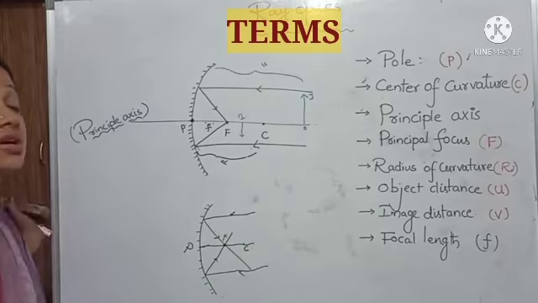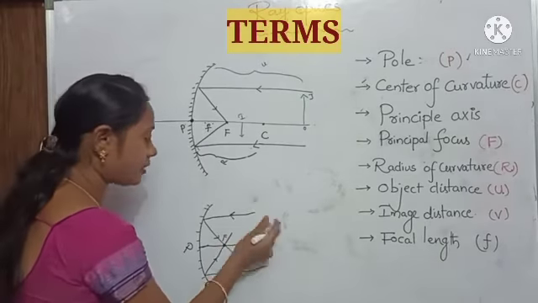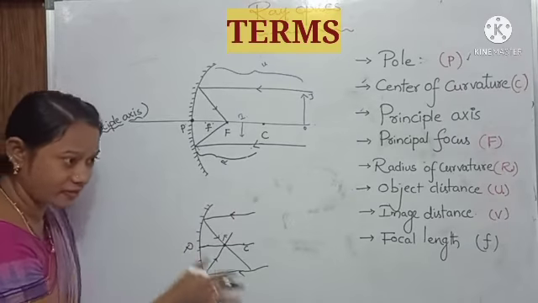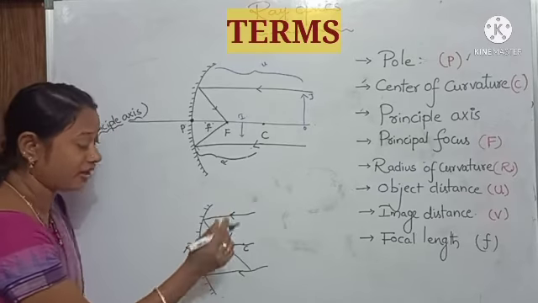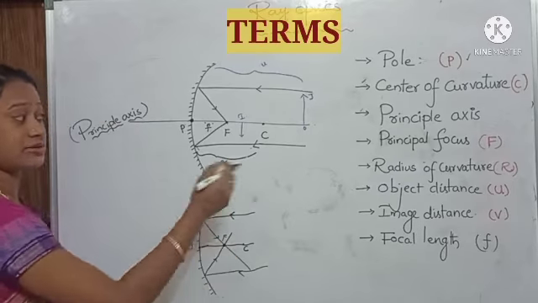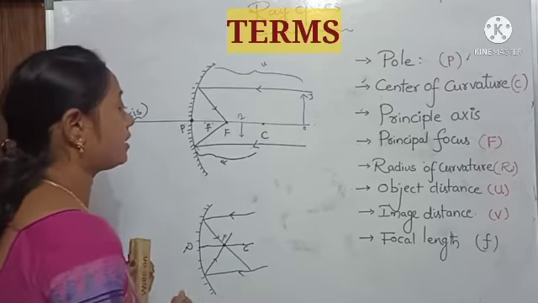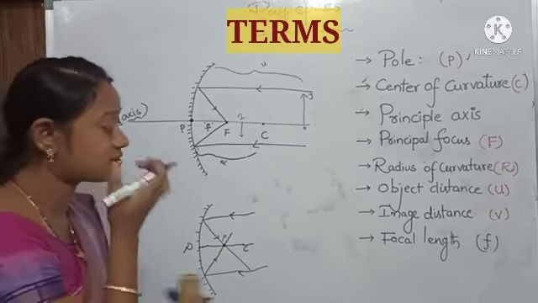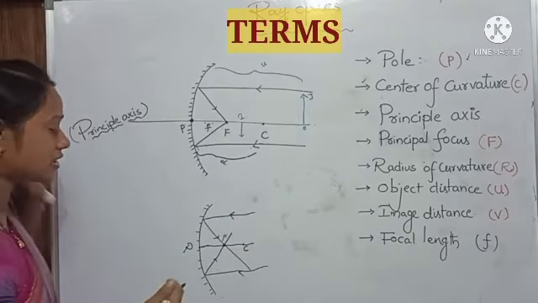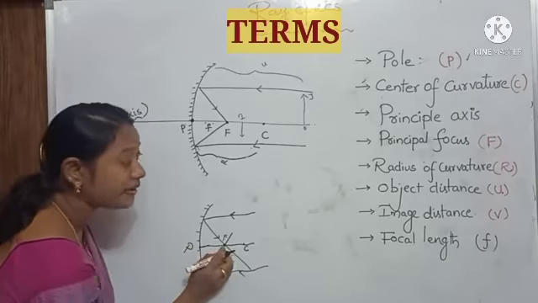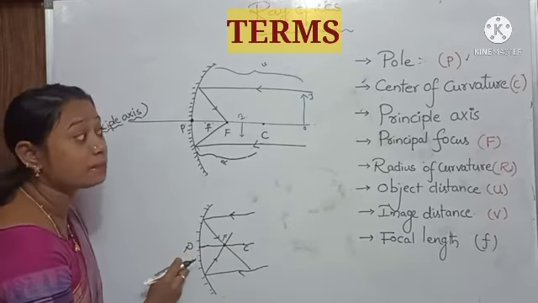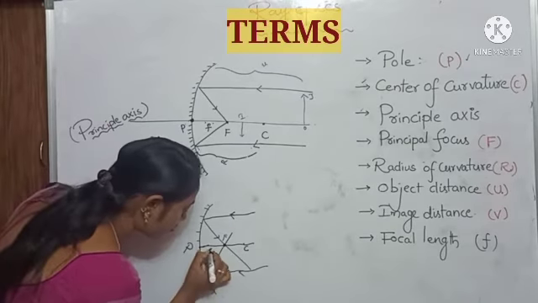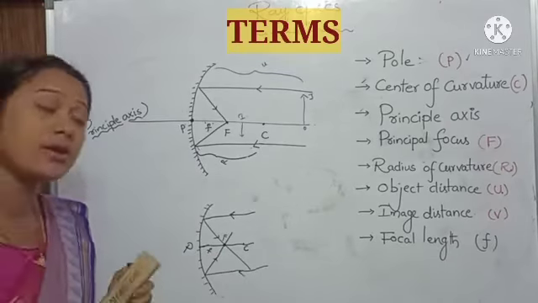What is the principal focus? If we send a parallel beam of light onto the reflecting surface, the rays are reflected and will meet at a point. The point is known as the principal focus. It is represented with the capital F. Next one, focal length. Focal length is the distance between P and F, the distance between the pole and the principal focus. It is represented with the small f. That is focal length.